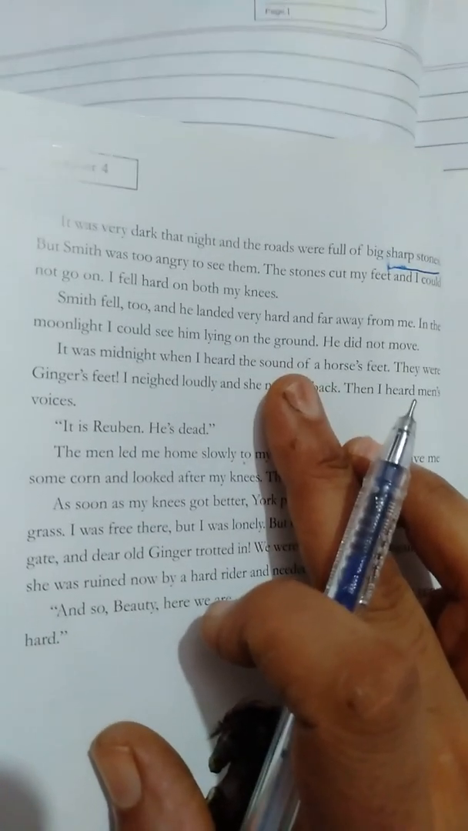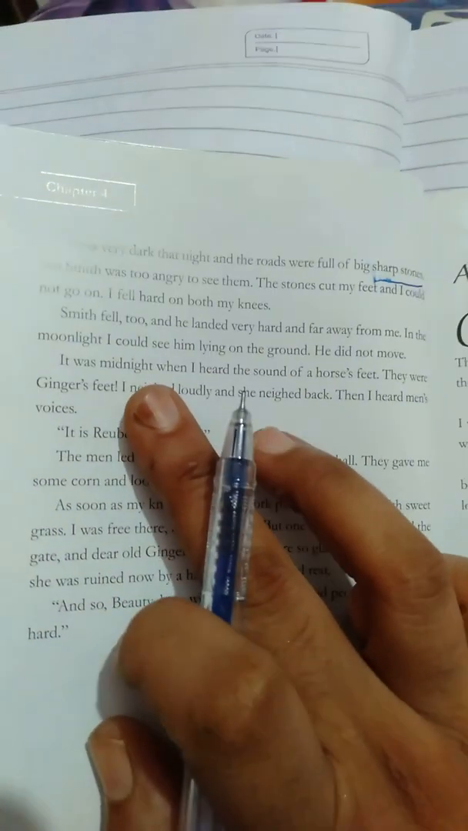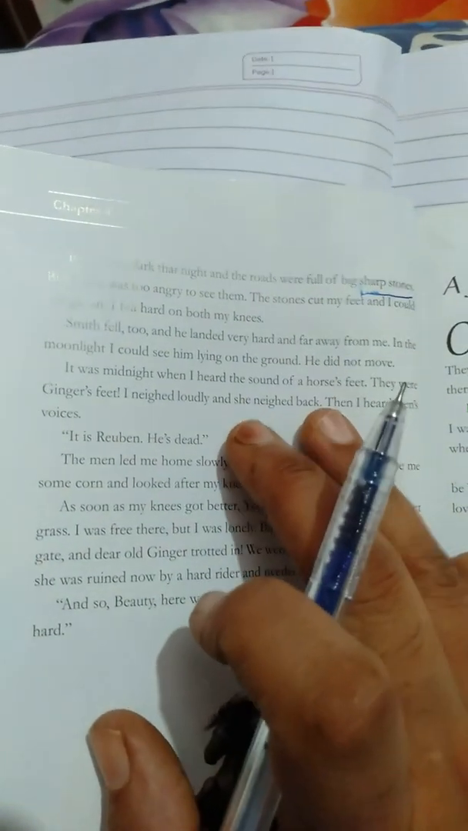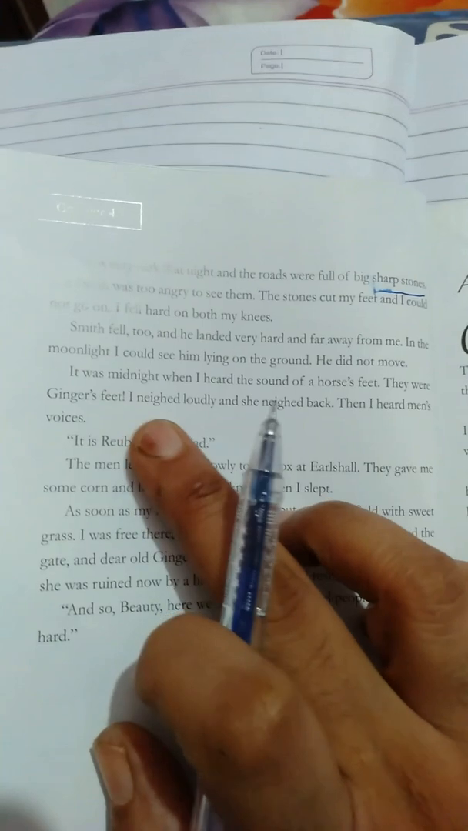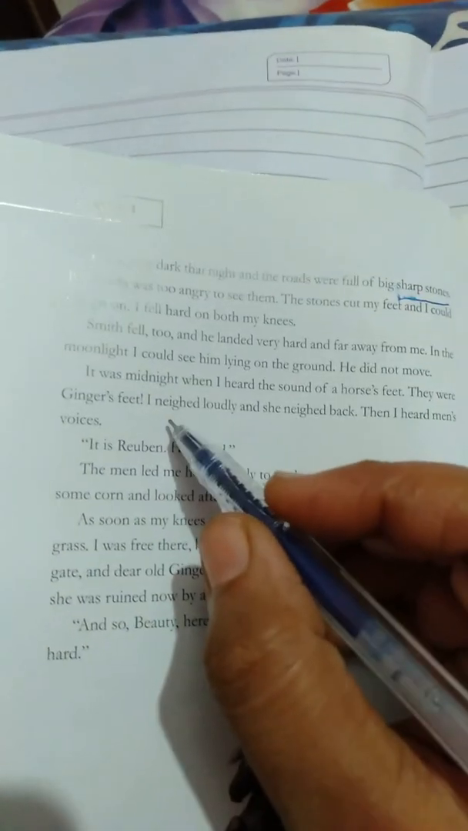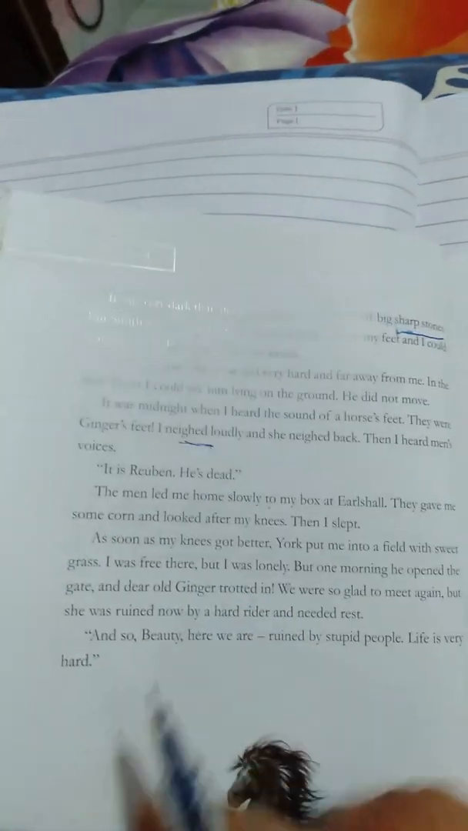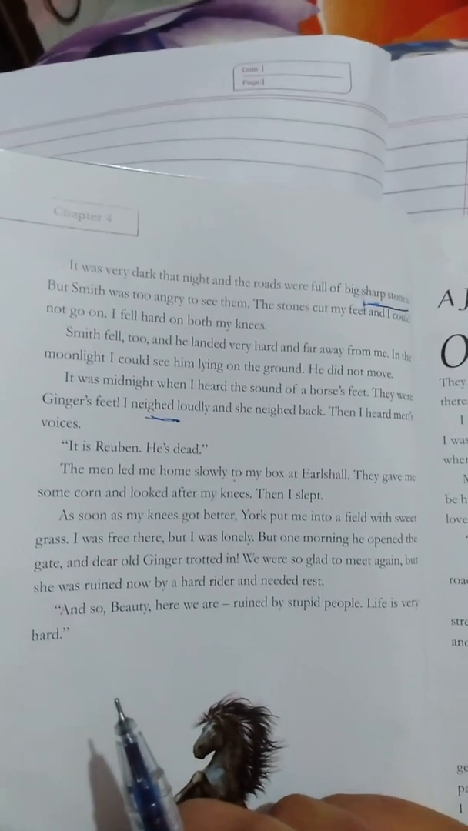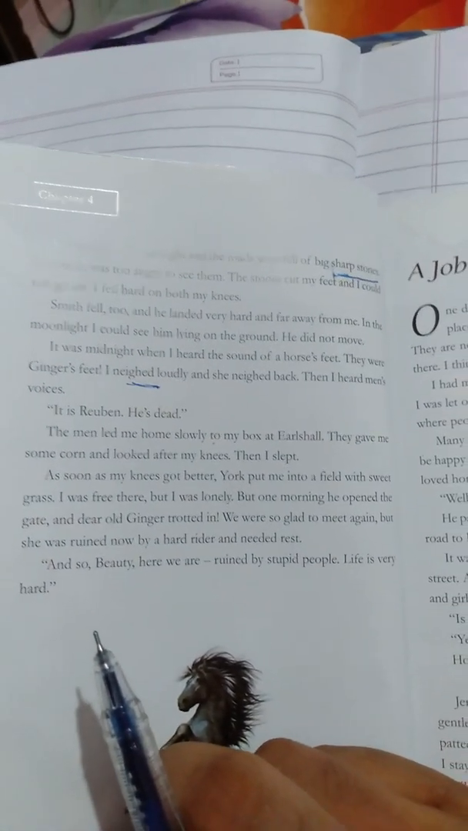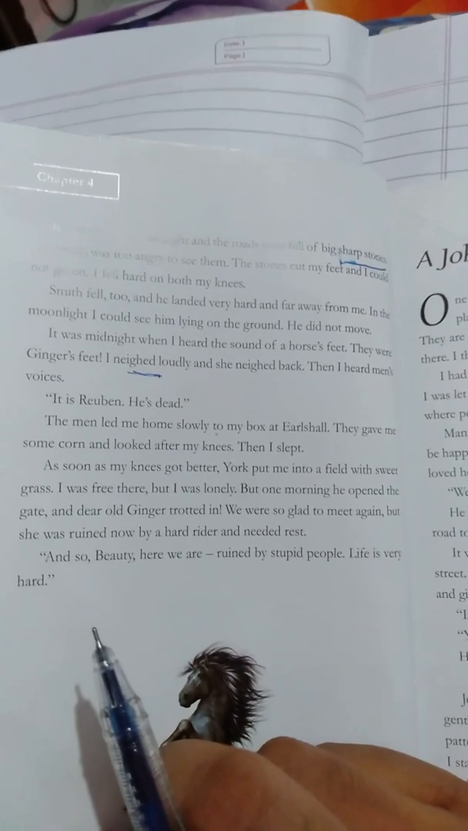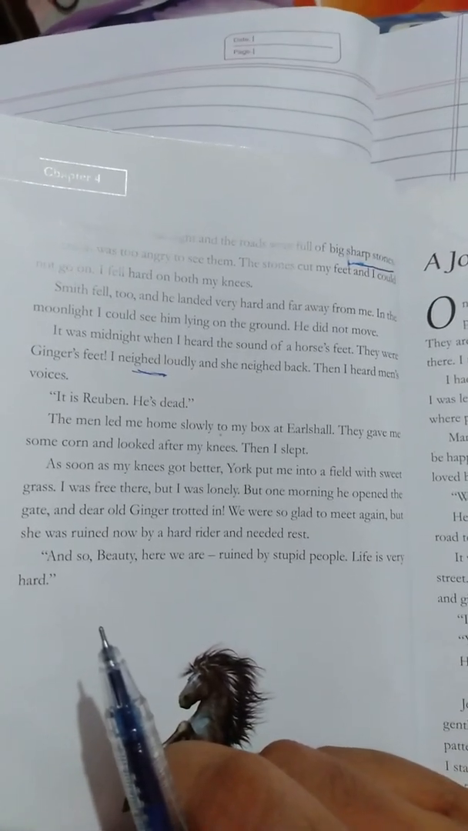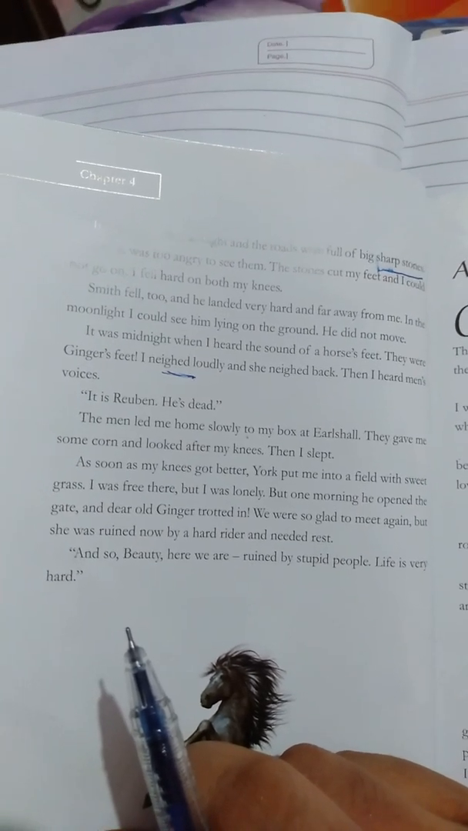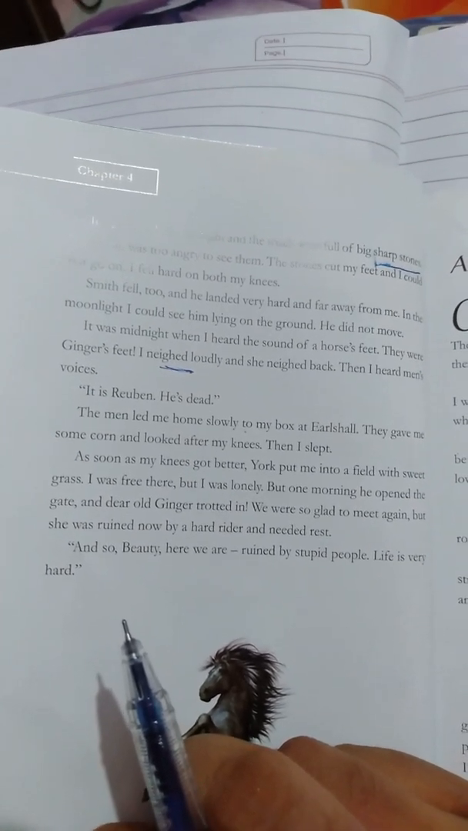He did not move. It was midnight, late in the night, when I heard the sound of horses' feet. They were Ginger's feet. I neighed loudly, and she neighed back. Then I heard men's voices. One of the men said, it is Reuben, he is dead.